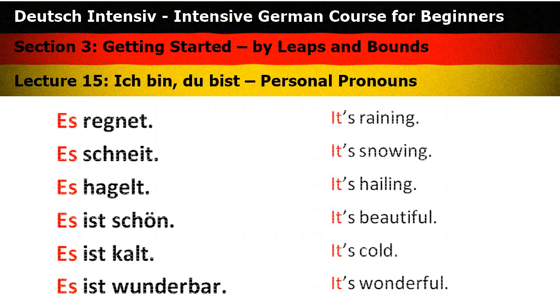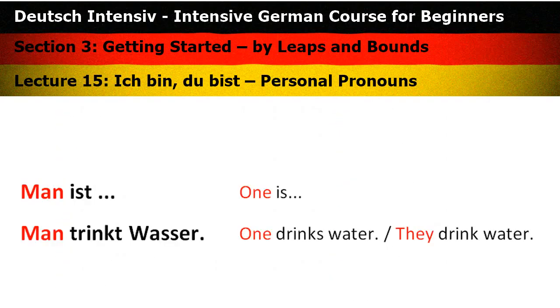Another interesting pronoun is man. It is used if you do not want to say particularly who is doing something. You just say what people generally do. So it's something like one, they in English. One is, one wants, one goes, they say. In German, it is used in the third person singular, just like in English. So you can say man isst, one is. Man trinkt Wasser, one drinks water, they drink water, etc.